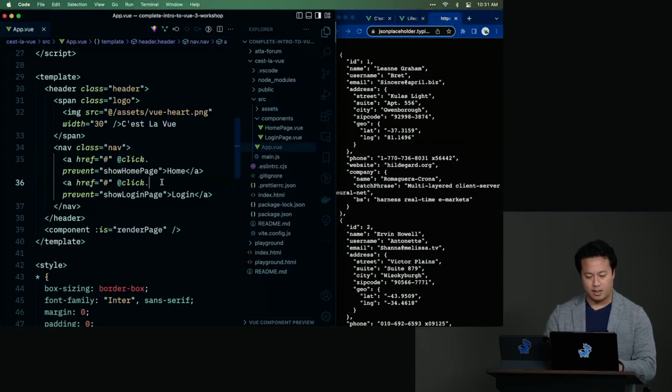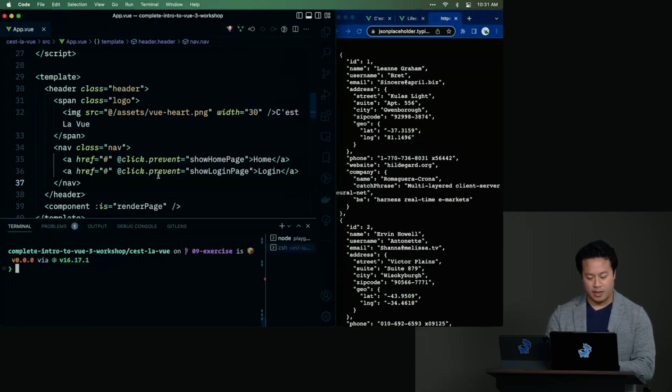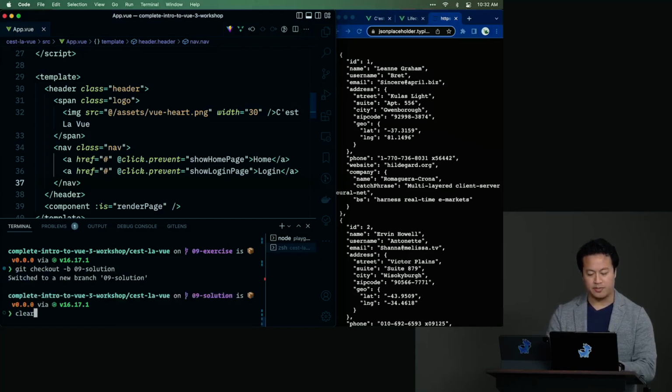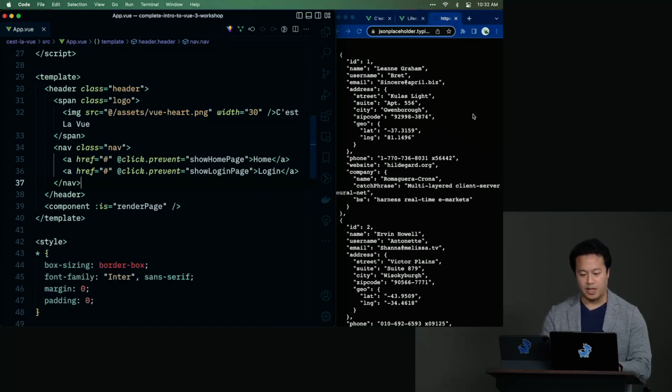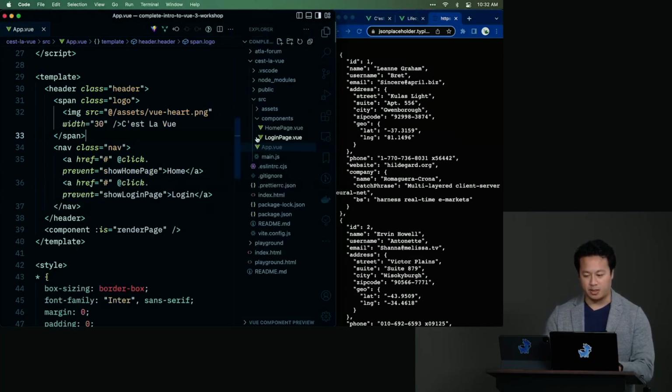Okay. All right. So I'm going to go ahead and work in the C'est La view. Remember that if you are working in your TV forum app, you can use whatever I'm doing in C'est La view as an example for how the solution should look in your app. Okay. So I'm going to go ahead and check out the 09 branch solution. So that's where this will live. Okay. So first thing first, what do we want to do? We want to create a user page, all right?